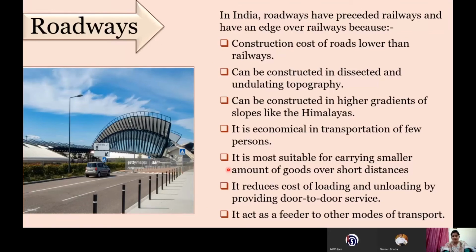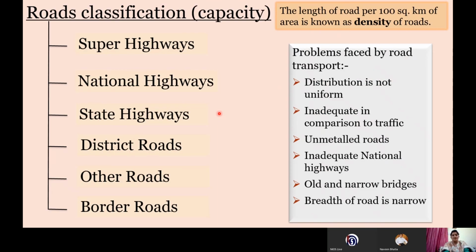We have covered in the previous video how important roadways are to us and how they have preceded the railways. We have discussed some topics like the construction cost is lower. It can be constructed in dissected and undulating topography, and in higher gradients, and these are the advantages of road transportation over the railways. Next, on the basis of capacity, we have classified the roads into different categories: super highways, national highways, state highways, district roads, other roads, and border roads.